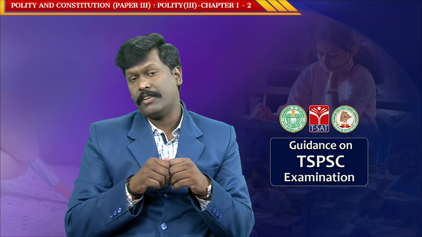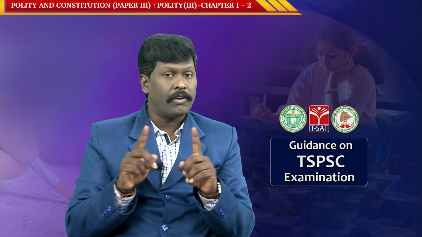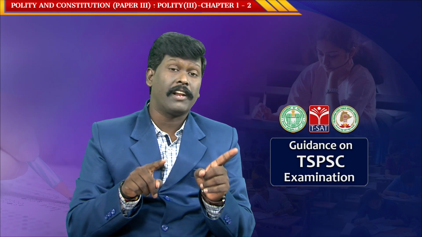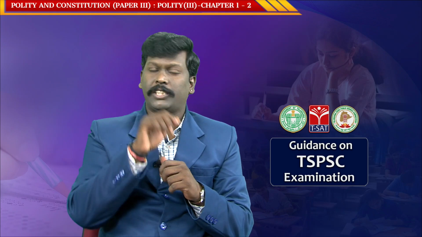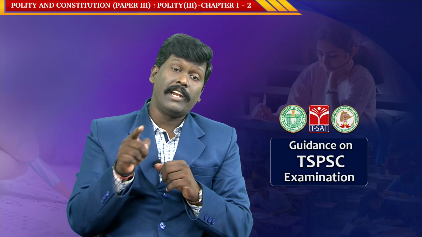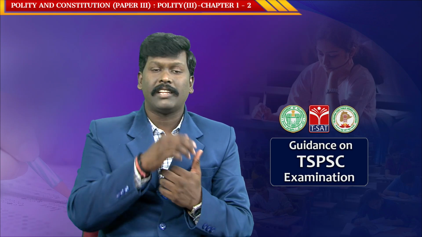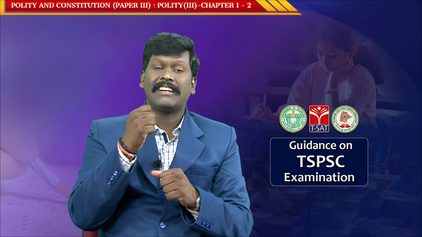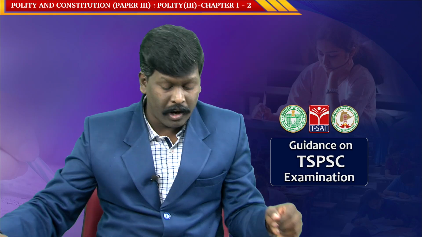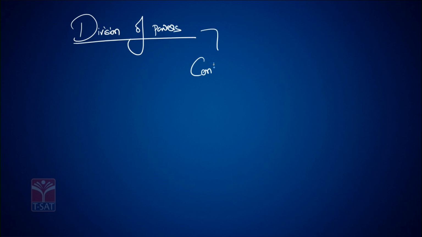But our question is not about the features of federation and unitary. Our question is linked to the fact that even though in India there is a federation and a division of powers, the center is considered stronger.